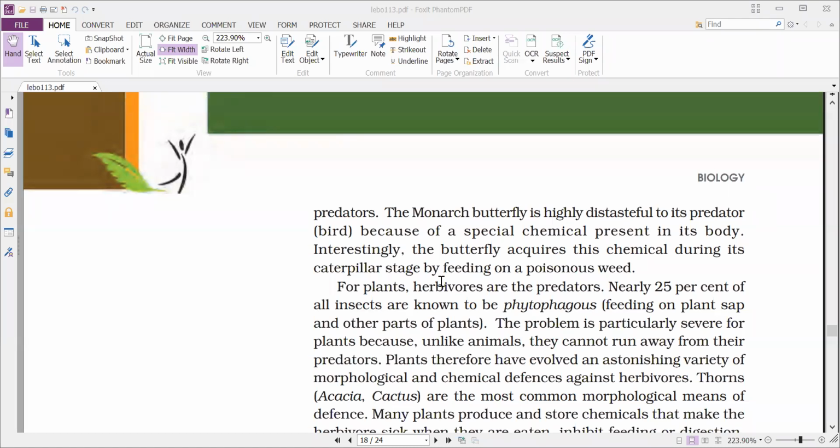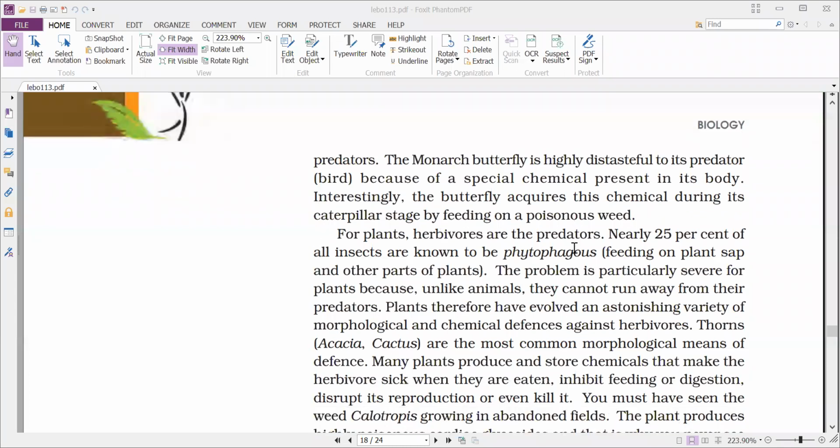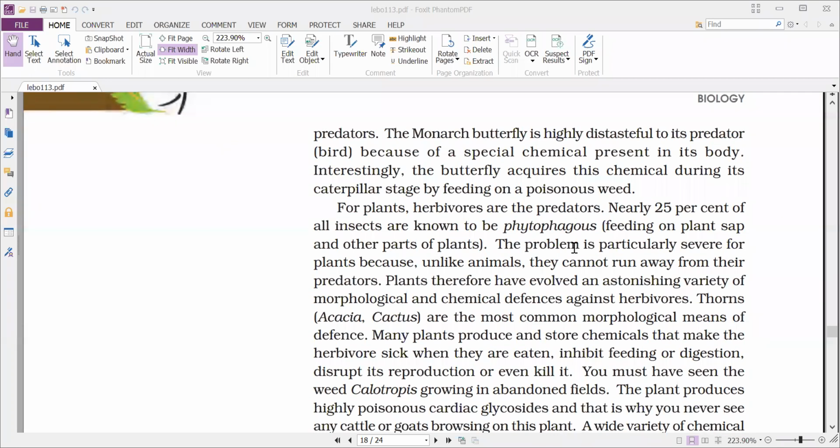Interestingly, the butterfly acquires this chemical during its caterpillar stage by feeding on a poisonous weed. During the larval or caterpillar stage, it feeds on a plant which has some poison, and that poison enters the body of the butterfly.